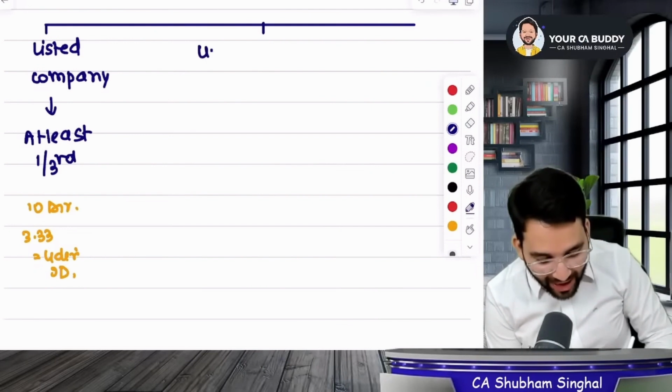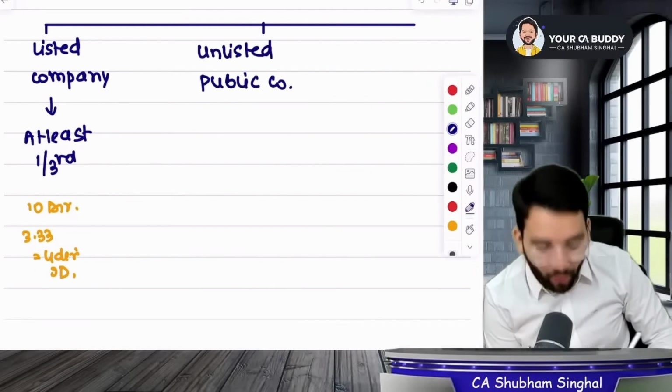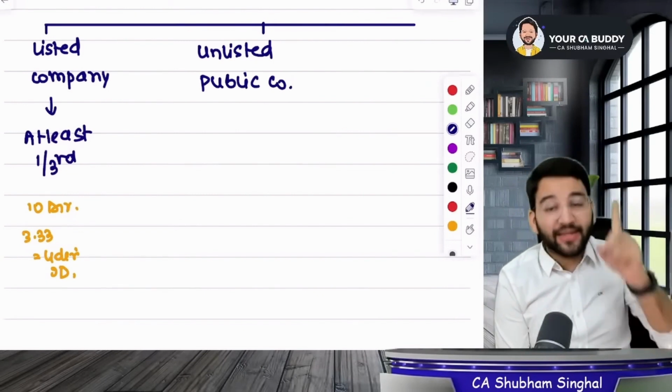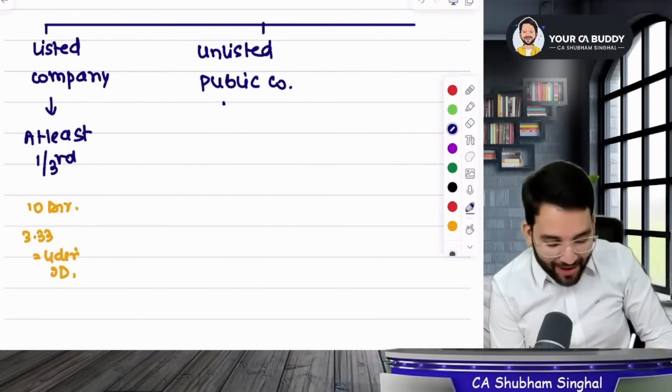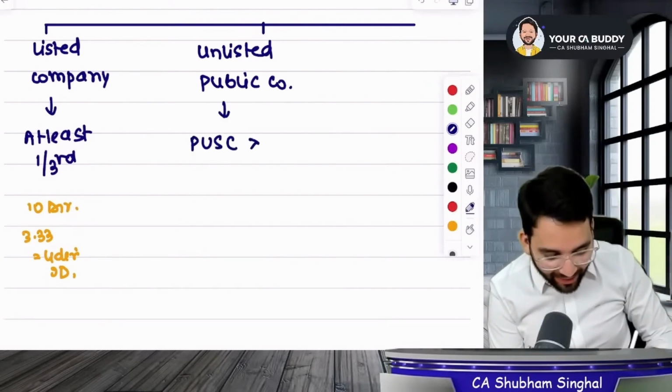So listen carefully now. If you are not a listed company, if you are unlisted and you are a public company, then you need independent director only if your paid up share capital is 10 crore or more.